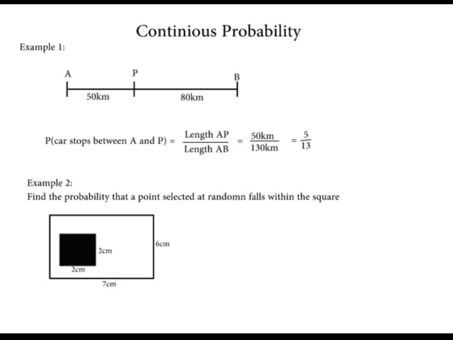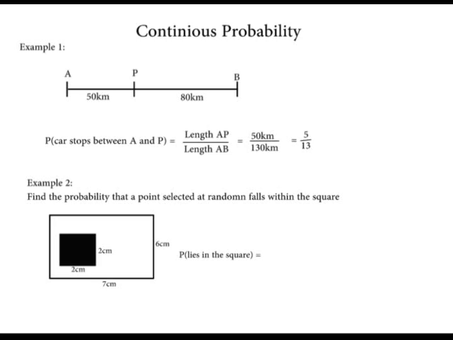The area of the rectangle is 42 centimeters squared, that is 6 times 7. The area of the rectangle forms the possibility space. The probability that the point selected lies in the square depends on the area of the square, which is 2 by 2, that is 4 centimeters squared.